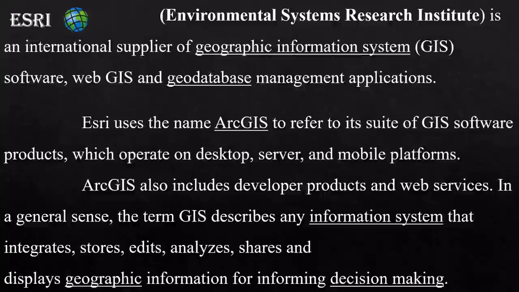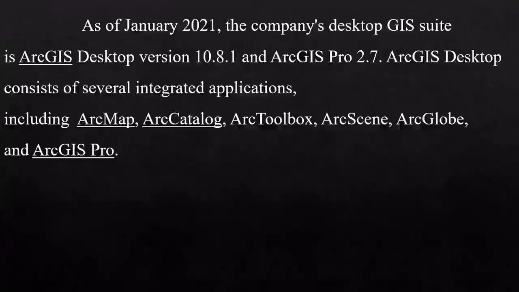In a general sense, the term GIS describes any information system that integrates, stores, edits, analyzes, shares and displays geographic information for decision making. So, just the definition of GIS. As of January 2021, the company desktop GIS suite is ArcGIS desktop version 10.8.1. It is the latest version of ArcGIS, and ArcGIS Pro 2.7.